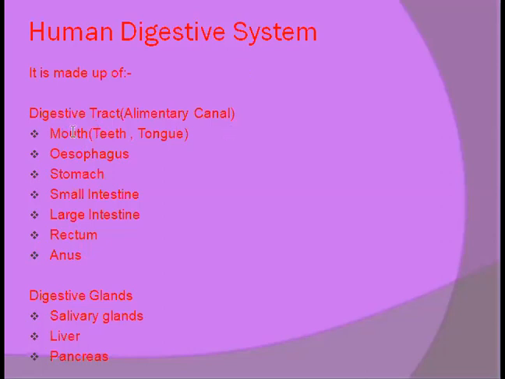Now, the digestive tract is made up of mouth, esophagus, stomach, small intestine, large intestine, rectum, and anus. And the digestive glands are salivary gland, liver, and pancreas. These are three digestive glands which secrete digestive juices during the process of digestion. Now, the digestion of food starts from the mouth.